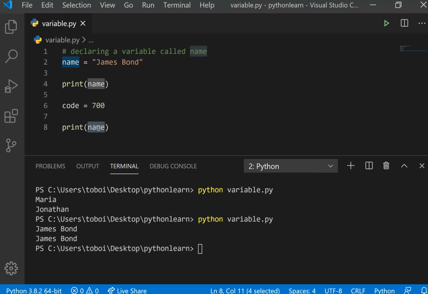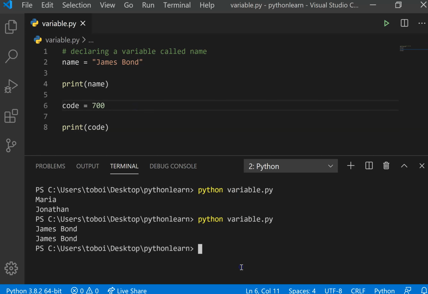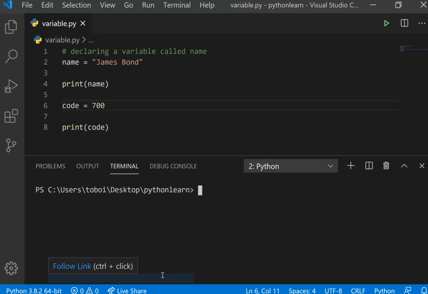But I can change this and say, okay, don't give me name, just give me the code. Then I do python variable.py. Then I get James Bond 700. Okay. So in the next video, we will go deeper into these variables and what their usefulness is. I'm going to be telling you in the next coming videos.